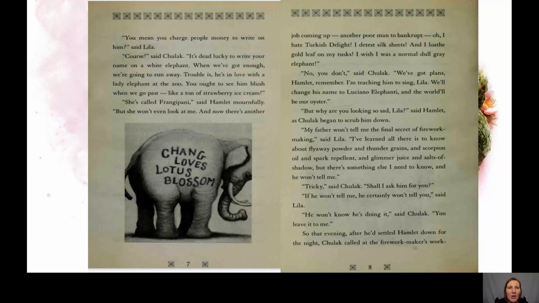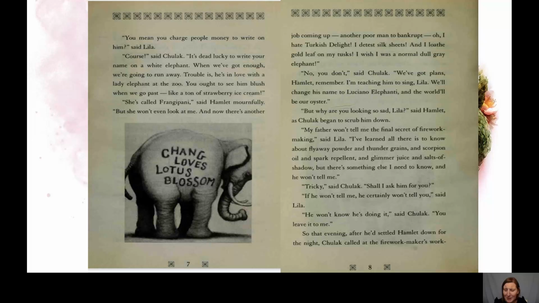You mean you charge people money to write on him? Said Lila. Of course, said Chulak. It's dead lucky to write your name on a white elephant. And when we've got enough, we're going to run away. Trouble is, he's in love with a lady elephant at the zoo. You ought to see him blush when we go past like a ton of strawberry ice cream. She's called Frangipan, said Hamlet mournfully. But she won't even look at me. And now there's another job coming up, another poor man to bankrupt.